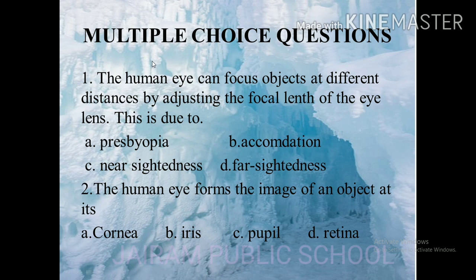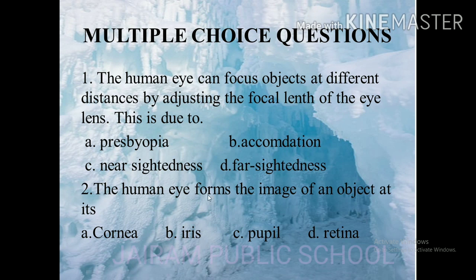Now we are going to discuss some MCQ questions, that is, multiple choice questions. Here, the human eye can focus objects at different distances by adjusting the focal length of the eye. This is due to: four options are here: presbyopia, accommodation, nearsightedness and farsightedness. Here the answer is accommodation. In accommodation only we can adjust the focal length. For near objects we can adjust the focal length, and for far objects we can also increase the focal length.